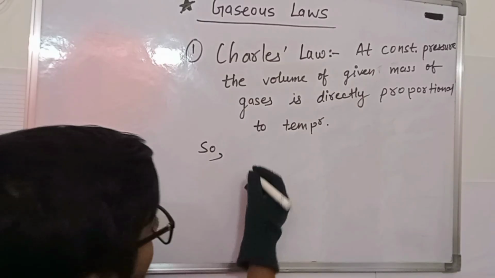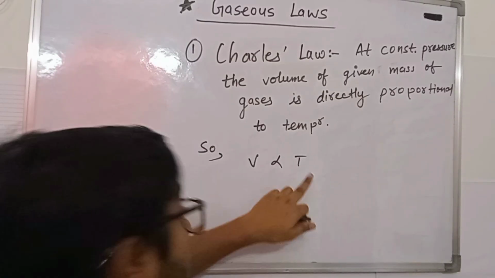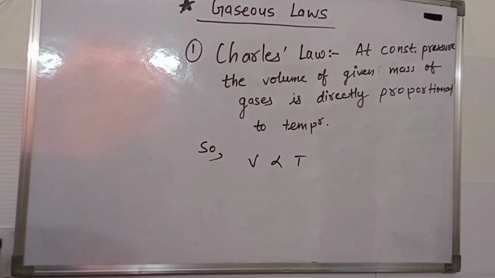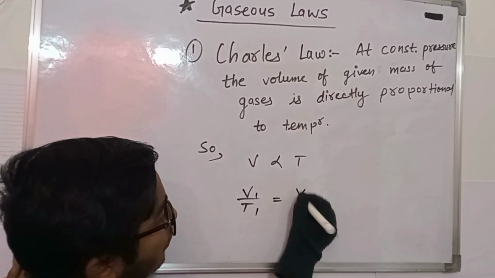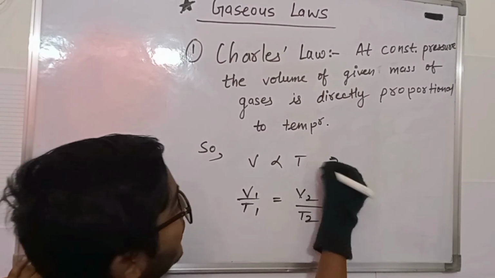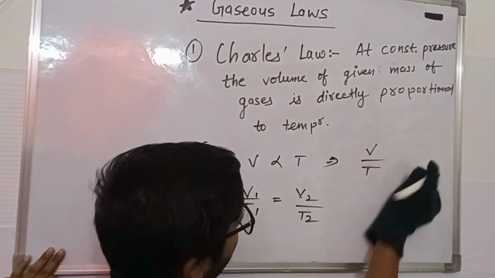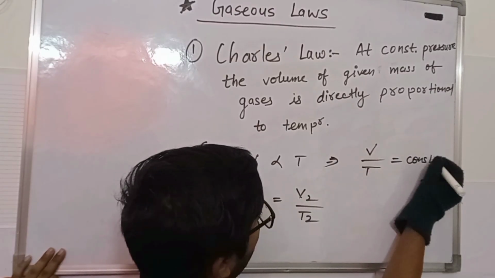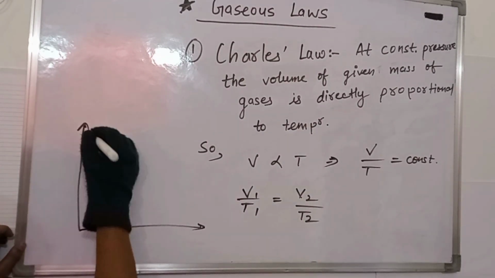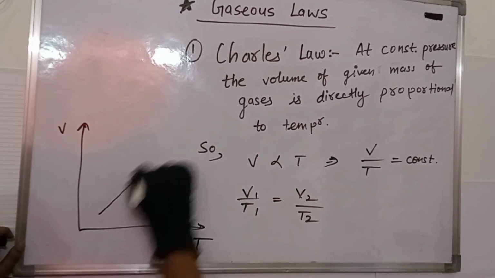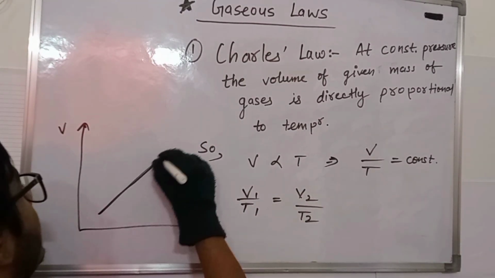So from there we can say that volume is directly proportional to temperature. For two different conditions, V1 upon T1 is equal to V2 upon T2. This is because we can write V upon T is constant. When we draw a graph between V and T, we get a straight line.